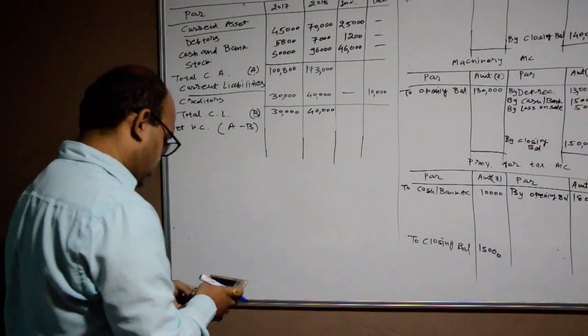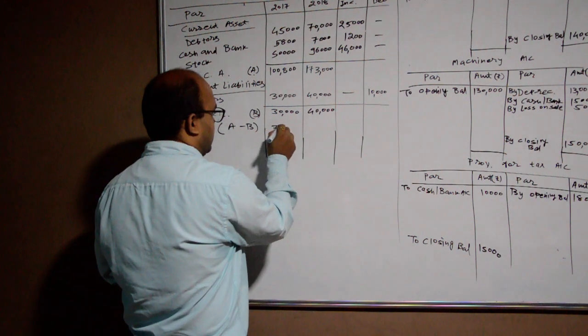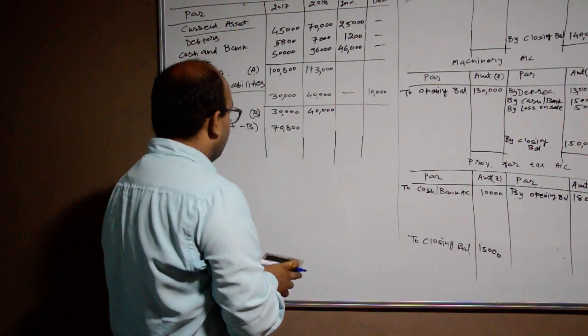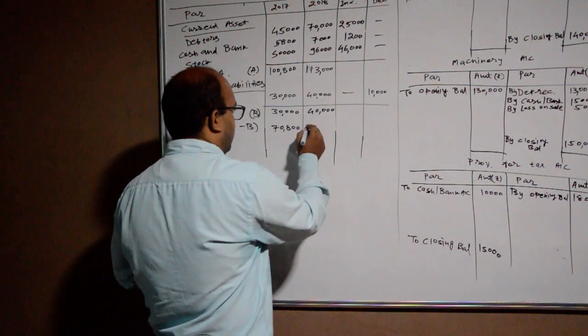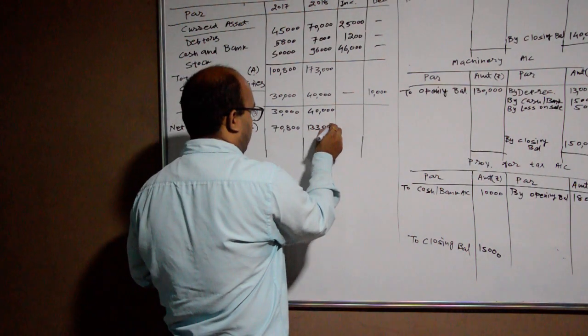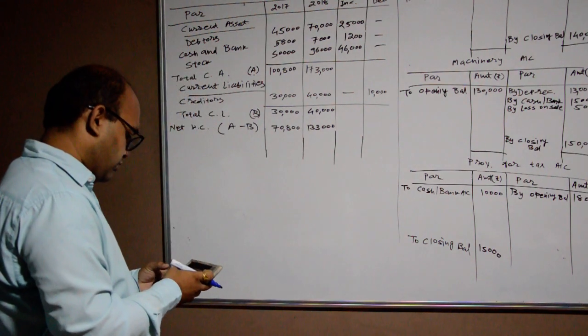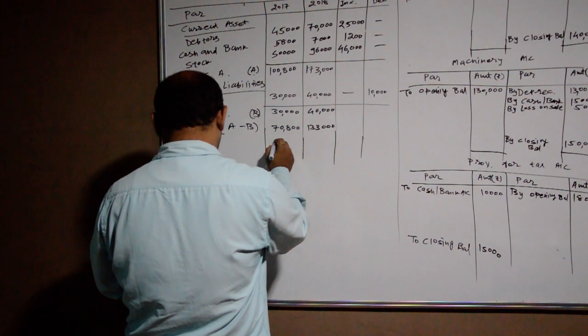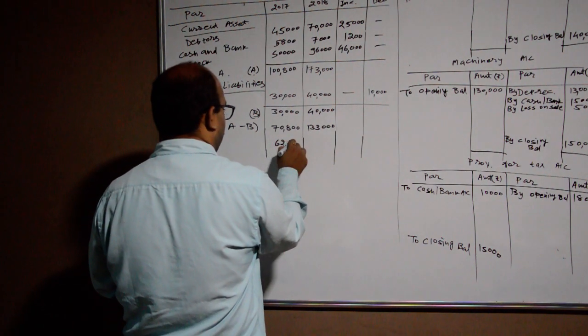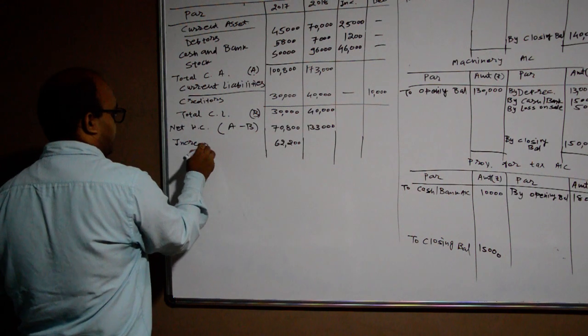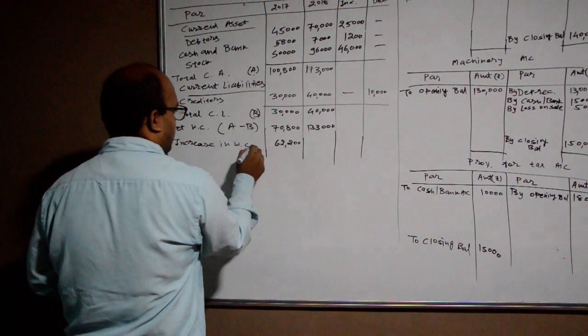70,800, 70,800, 1,33,000, 1,33,000. There is an increase of rupees 62,200. Okay, increase in working capital.